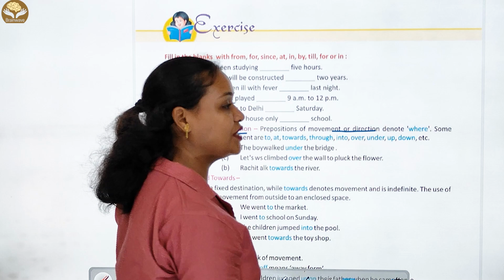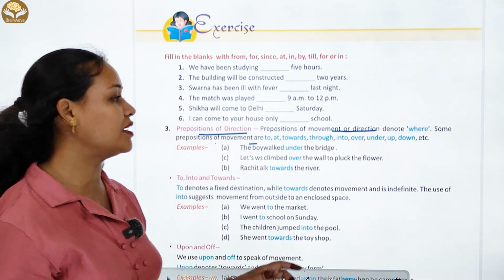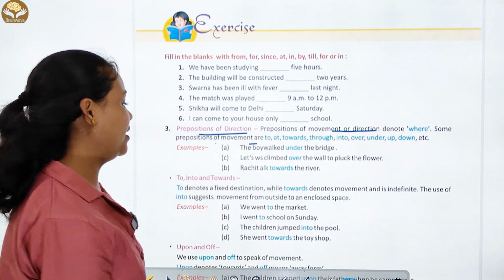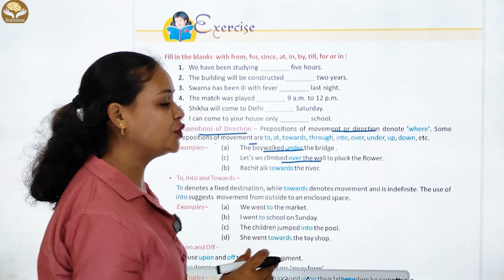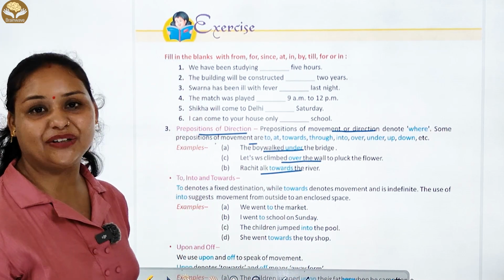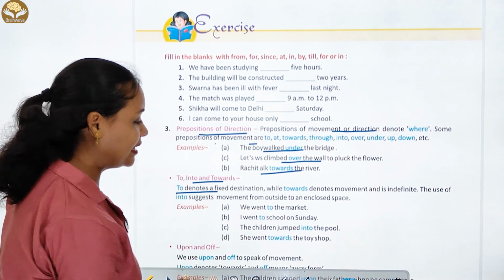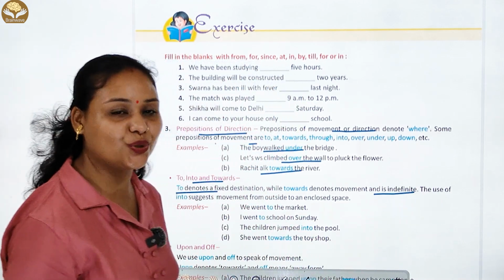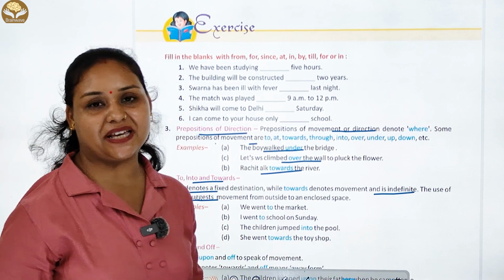So, prepositions of movement are to, at, through, into, over, under, up and down, etc. Examples: The boy walked under the bridge. Let's climb over the wall to pluck the flower. Next, into and towards. To denotes a fixed destination, while toward denotes movement and is indefinite, and the use of into suggests movement from outside to an enclosed space.